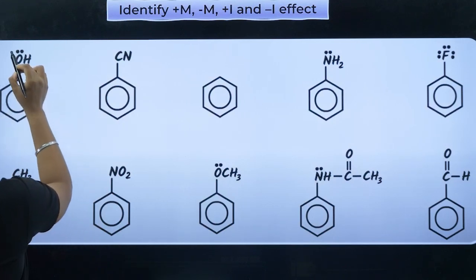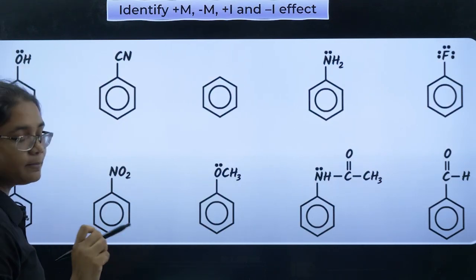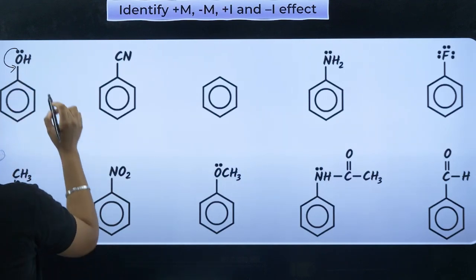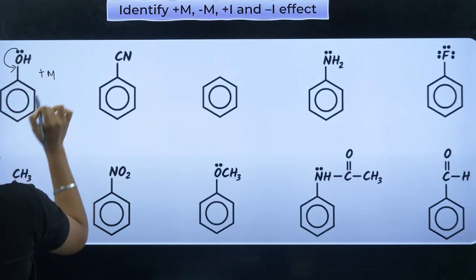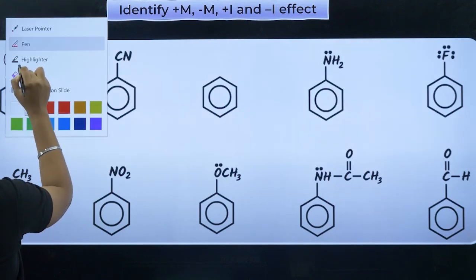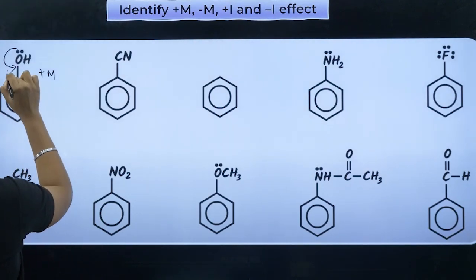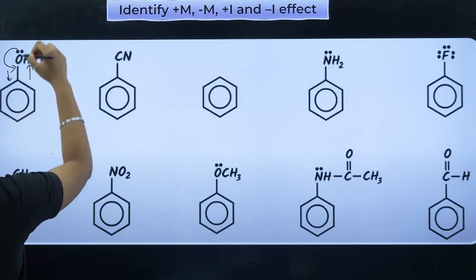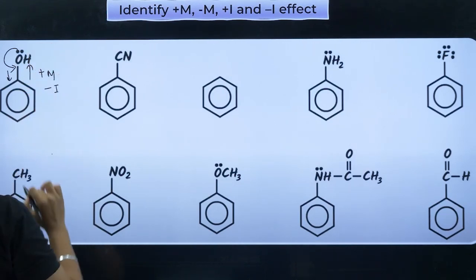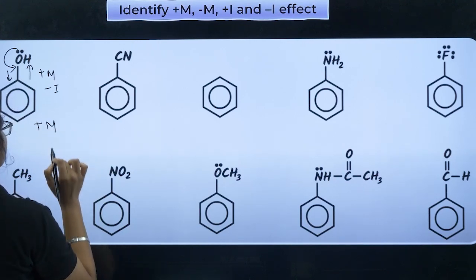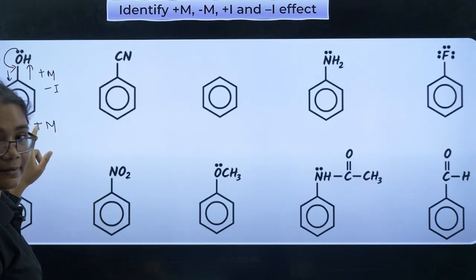So now you see here, oxygen is there. It has a lone pair of electrons, so it will donate electrons to this one, right? So this has plus M effect. But it is an electronegative element, so it will pull the electrons towards itself, so it is minus I effect. But which is dominant here? Plus M is dominant. So OH shows plus M effect.